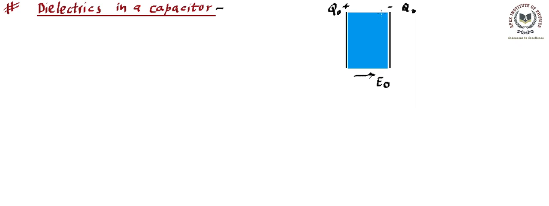That means here you will have a collection of positive charge. Inside the material, these charges are not free, but they have been shifted, or polarization has taken place. So this portion of the material is going to behave like a collection of positive charges, and this is going to behave like a collection of negative charges. Hence we can say an effective electric dipole moment exists from here to there. To create this electric dipole moment, we can think of polarized charges: plus on this side, negative on this side.